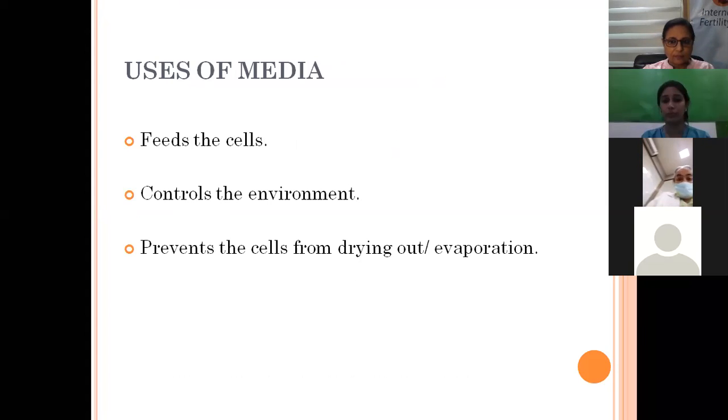So mainly the uses of media are that it prevents the cell from dying out or any kind of evaporation, and it feeds the cells, which means it gives food or nutrition to the cells. It controls the environment, which means controlling the pH of the media so that it does not cause any kind of stress to the embryo, whether it's embryo, sperm cells, or oocytes. No tension should be created that would have a detrimental effect on all these. It also helps these cells to prevent drying.